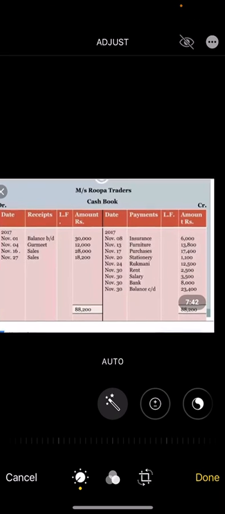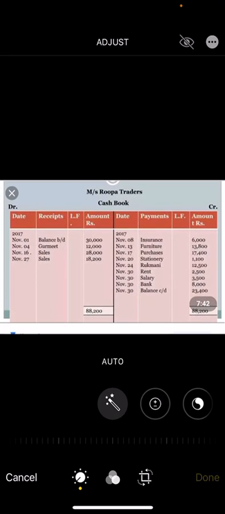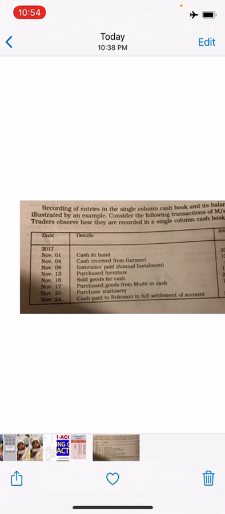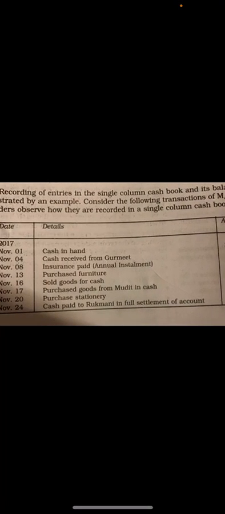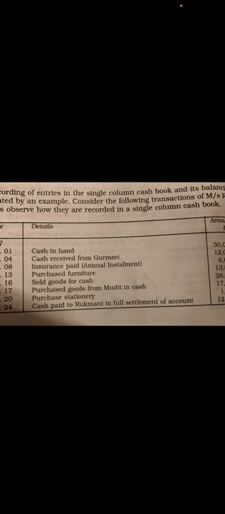Next, purchased goods from Mudit in cash 17,400. Date is November 17. So you purchased goods from Mudit in cash. So you paid cash and you purchased goods. So whenever you purchase goods, obviously purchase account is debited, and if you're paying cash and purchasing, then your journal entry will be purchase account debited to cash account.